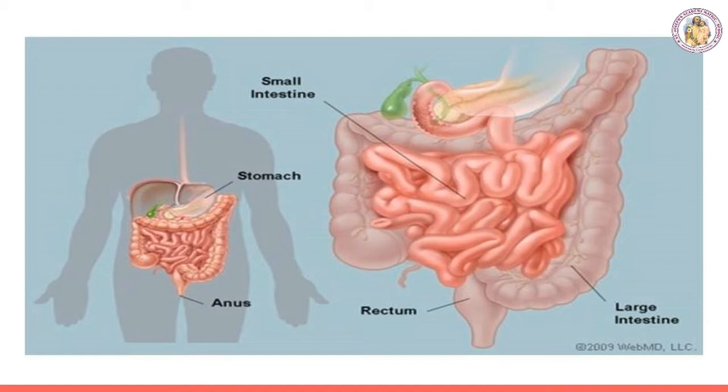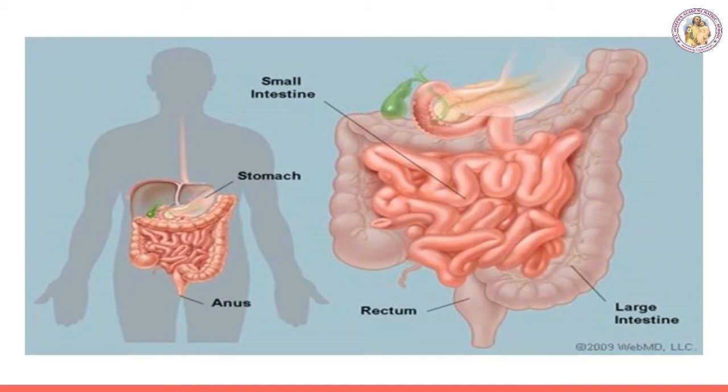The large intestine has three parts: caecum, colon, rectum. Caecum is a small blind pouch-like structure situated at the junction of the small and large intestine. From its blind end, a finger-like structure called the vermiform appendix arises. It is a vestigial organ in human beings.